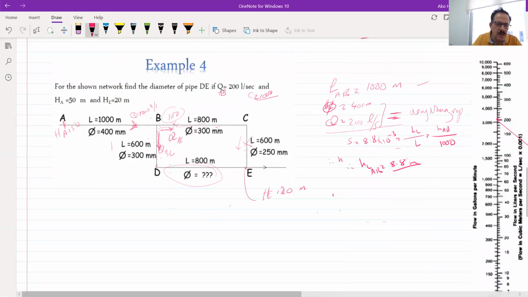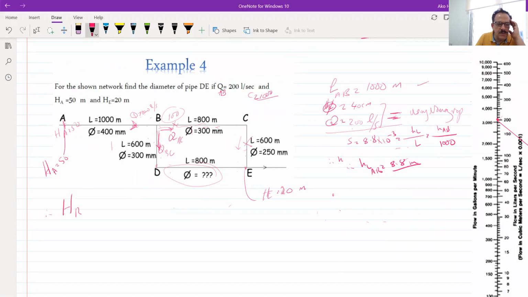Now, there is a head here, HA equal to 50. So the head at B is equal to the head at A minus the head loss from A to B, which is 50 minus 8.8, which is equal to 42.2.